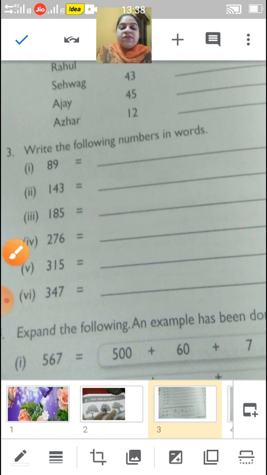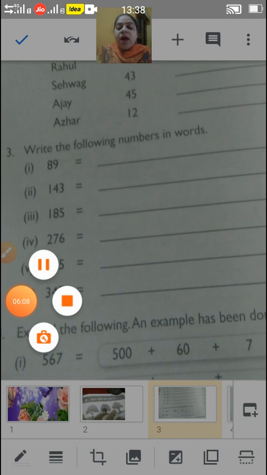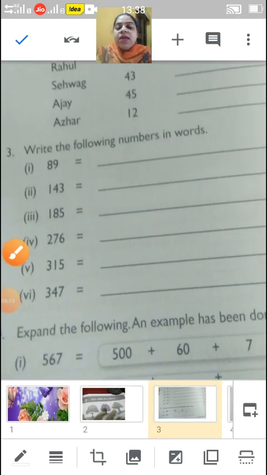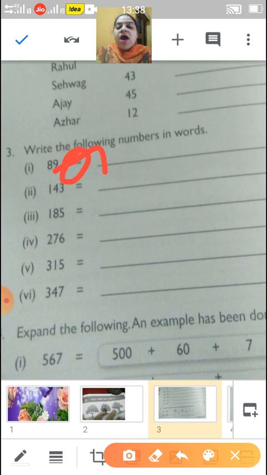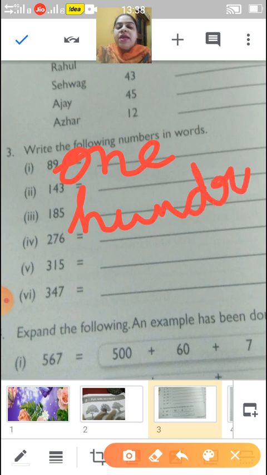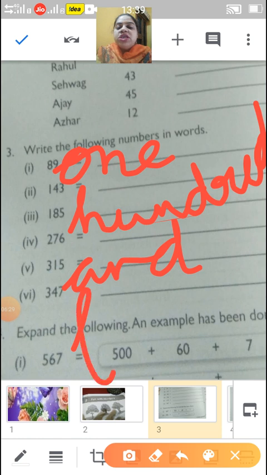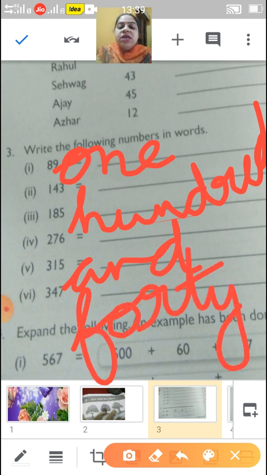Now next is 143. So children, how will you write it? You will write ONE for 1, then HUNDRED for 100, and FORTY for 40, then 3.